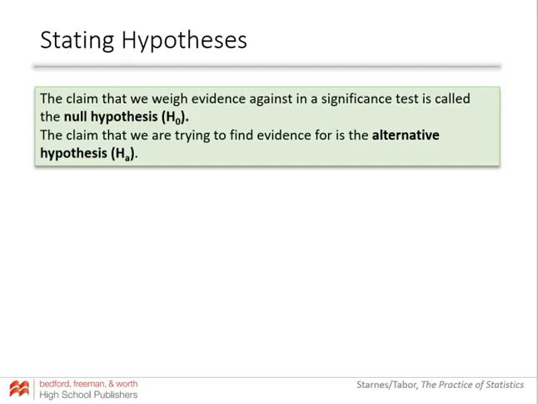All right. The claim that we assume is true, or that we're weighing evidence against, is called the null hypothesis. You might also hear the term hypothesis of no difference. That's the one where we're just assuming the status quo is true. And then we are testing our alternative hypothesis.